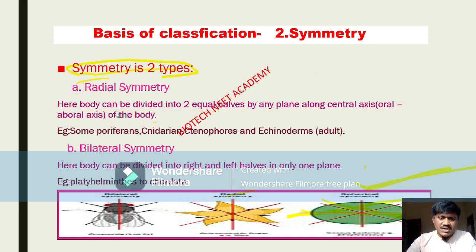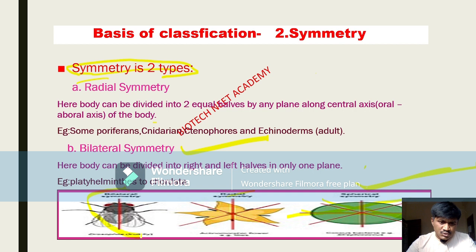Radial symmetry. If an organism is divided into two parts only through one plane, look at this organism. This organism is dividing into two equal parts only through one axis. Here one line is given in the middle, a red color line. Yes or no? Through that plane only we can divide this organism.